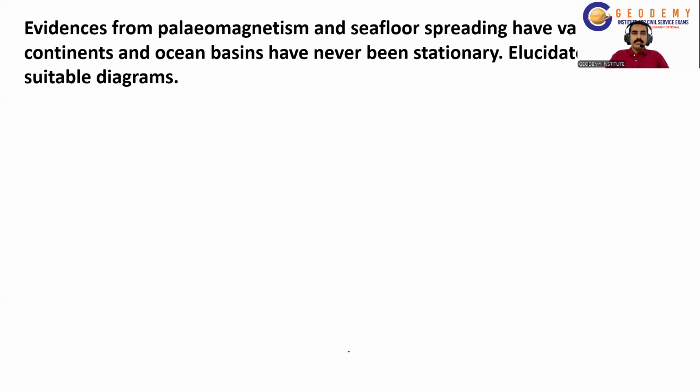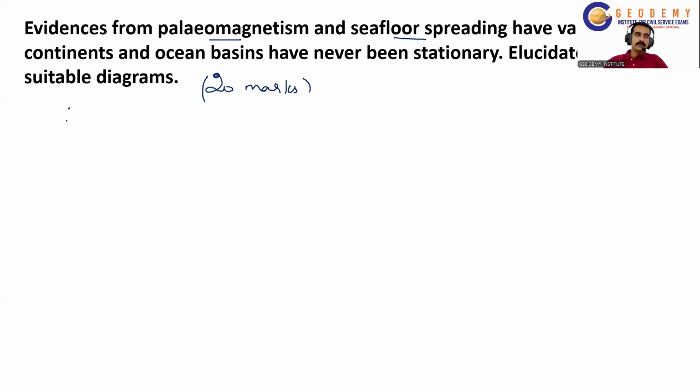The question is: evidences from paleomagnetism and seafloor spreading have validated that continents and ocean basins have never been stationary. Elucidate with suitable diagrams. Here we have an advantage, that in the question itself they have asked to elucidate with suitable diagrams. In geography, we draw diagrams wherever possible. As a 20 mark question, we have to define paleomagnetism and seafloor spreading simply in the introduction.